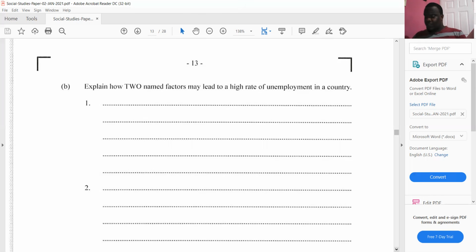Good. Another issue is a fall in demand, because if people no longer require a particular product or service, or the demand for it is getting lower and lower, it means then that the person who is producing is going to want to cut staff in order to maximize profits. So people might become unemployed because persons are no longer interested in that product, and it's becoming obsolete, and something else is hot on the market that people no longer need.